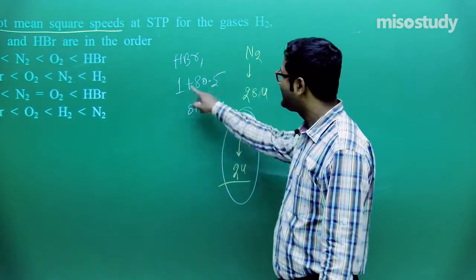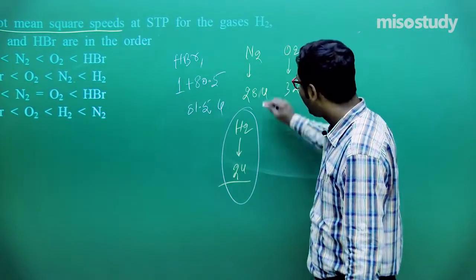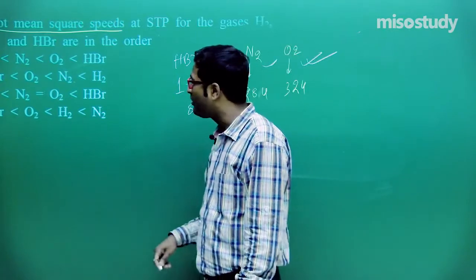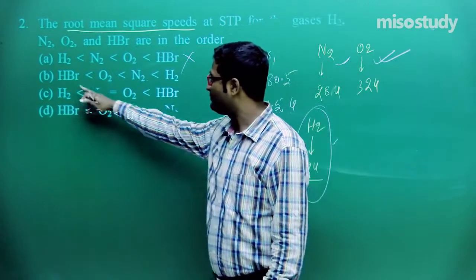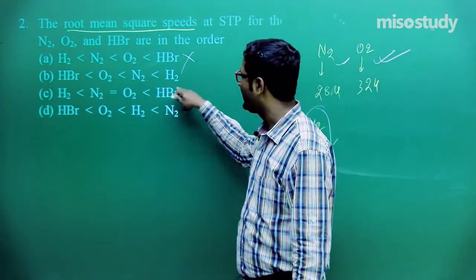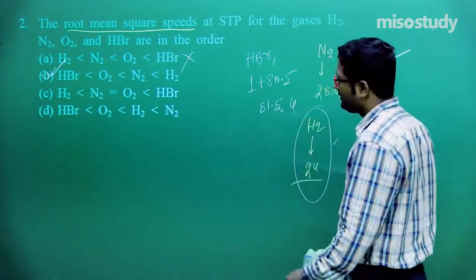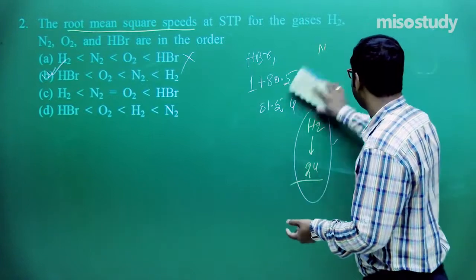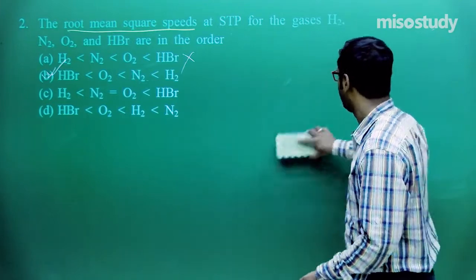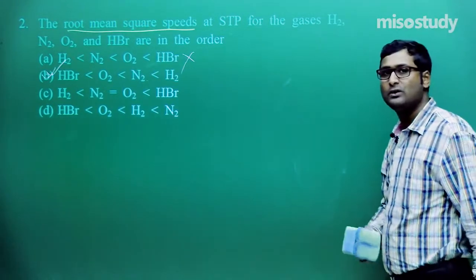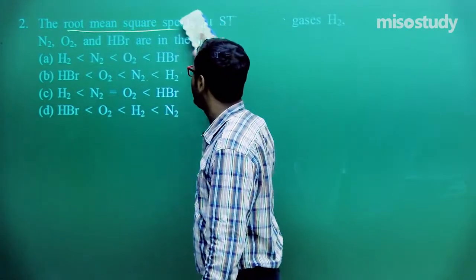So the order is HBr, high molecular mass, lowest speed. Then comes oxygen, then nitrogen, then hydrogen. What is the order? Check out H2, N2, O2 and HBr. This one is incorrect. HBr, then O2, then N2, then H2. This is the correct order. Clear to you, friend? I think you can easily solve such questions if you have a strong basic concept regarding the states of matter. Now I'm going to rub this part and we'll discuss the next one.